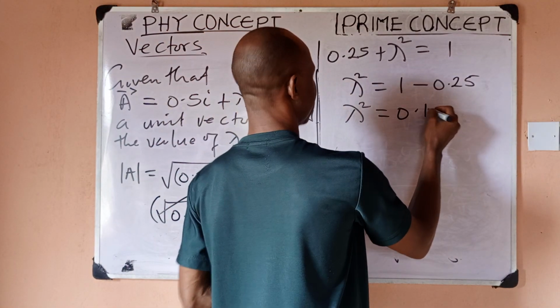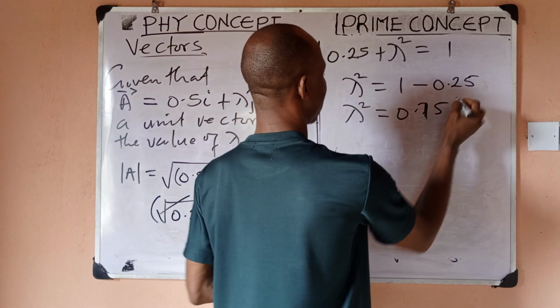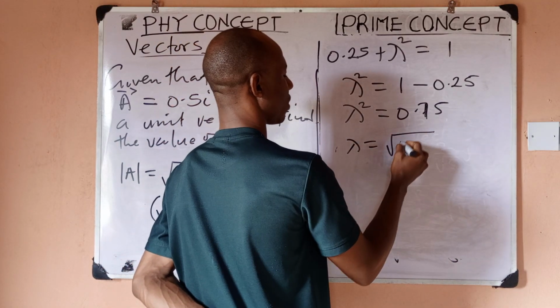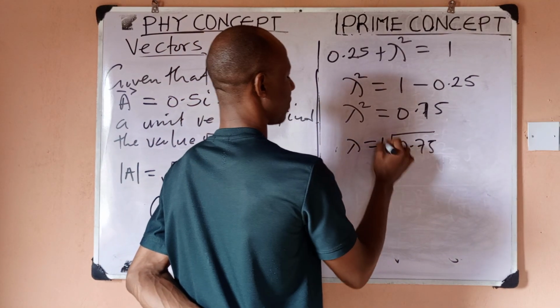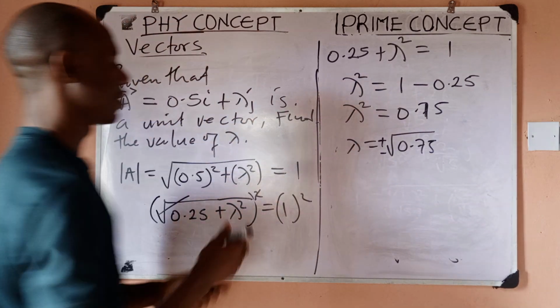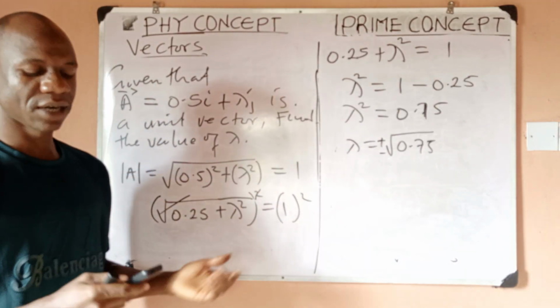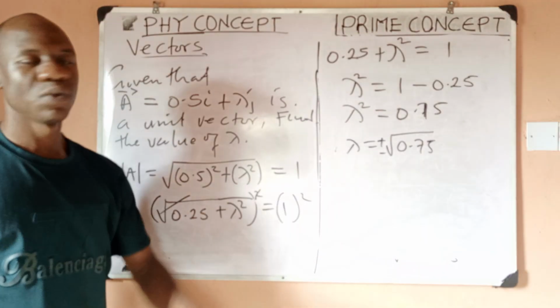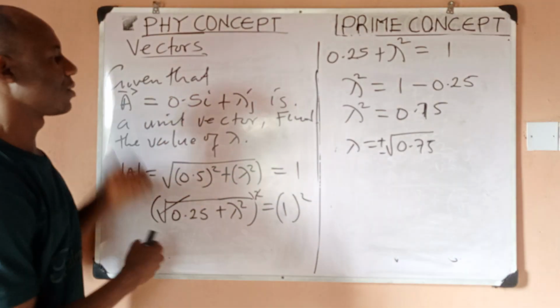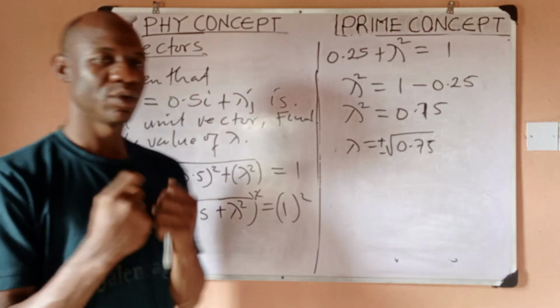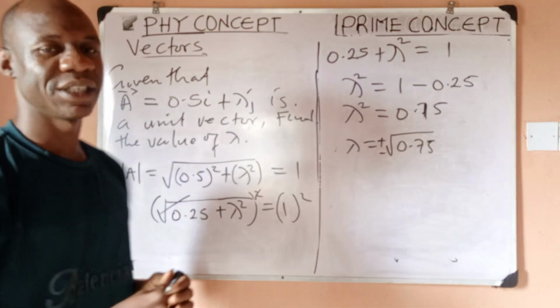So my lambda becomes the square root of 0.75, of course, plus or minus the square root of 0.75. So this is actually the value of lambda when you evaluate that square root. Then you have found the value of lambda. So you see how exams can come with applied questions from what you've already learned.